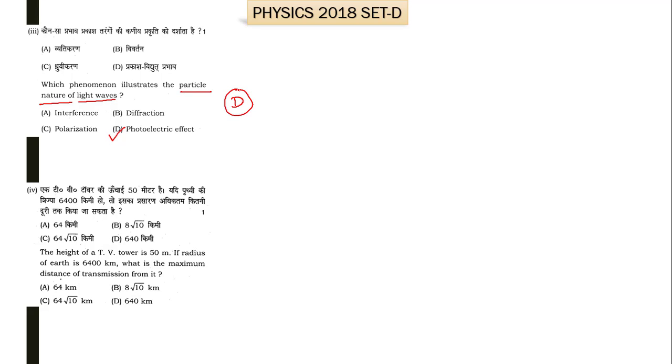Now moving towards the fourth part of this. It says that the height of a TV tower is 50 meter. If the radius of Earth is 6400 kilometer, what is the maximum distance of transmission from it? We know that the distance of transmission dt is equal to root of 2rh, where r is the radius, h is the height of the tower, and dt is the distance of transmission. Here the height of the tower is 50 meter, and the radius of Earth is 6400 kilometer.